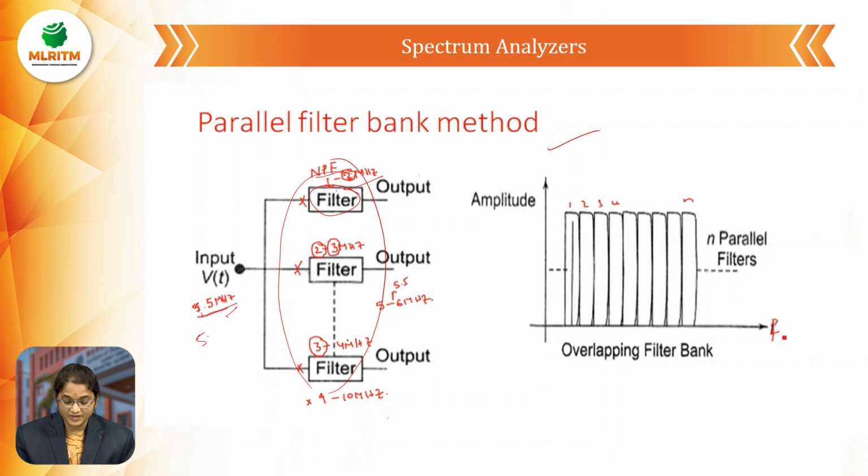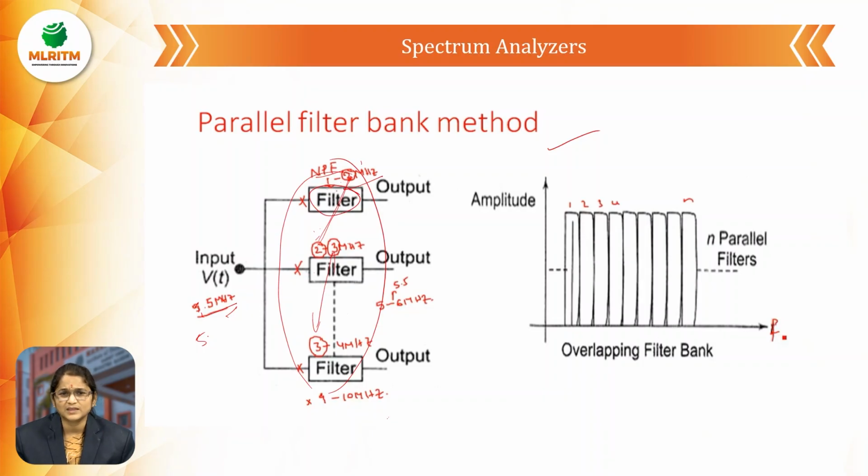Here we have overlapping: this is the upper band frequency and this is the lower band frequency. So we get some overlapping between 2 megahertz and 3 megahertz.